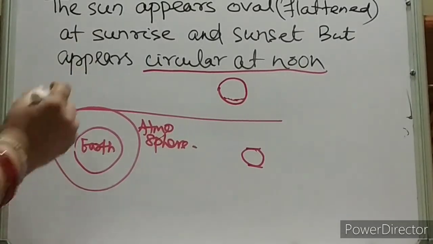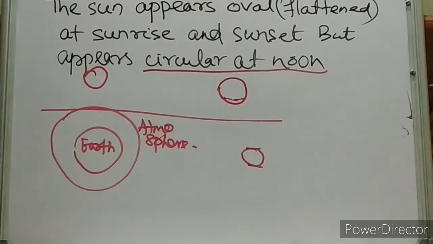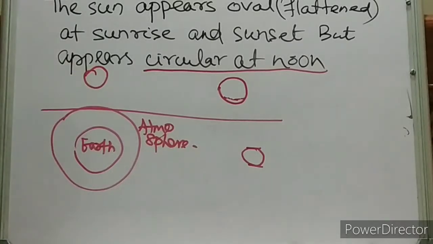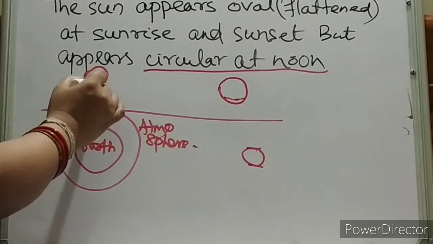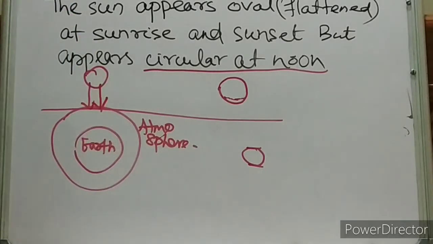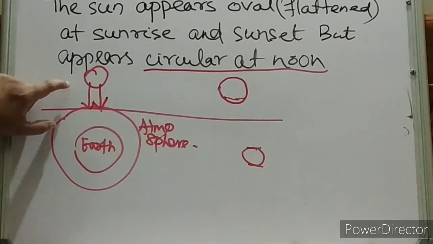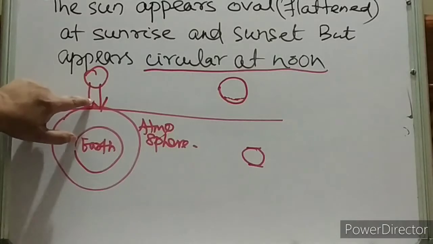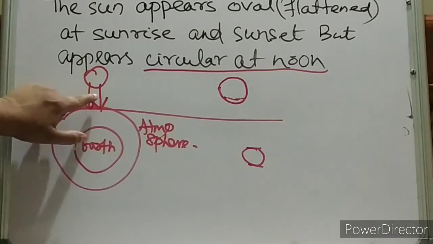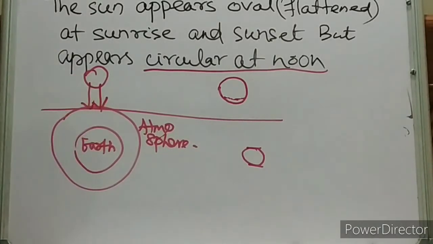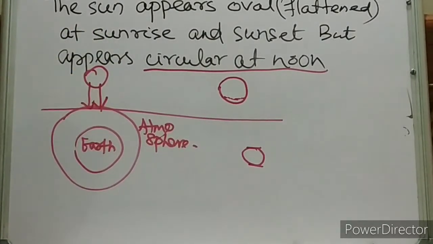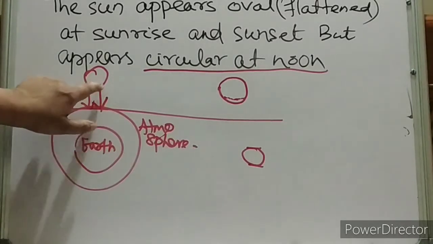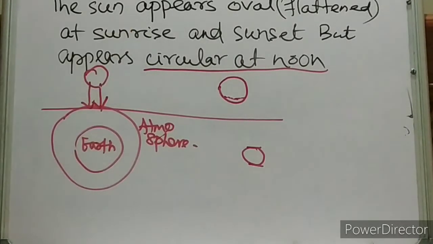At noon, what will happen? At noon, the sun is overhead. So the rays of light are now perpendicular. The rays of light of the sun enter the earth's surface normally. Therefore, there will be no refraction or no bending of light when it passes through the earth's atmosphere. Hence, the sun appears circular at noon.